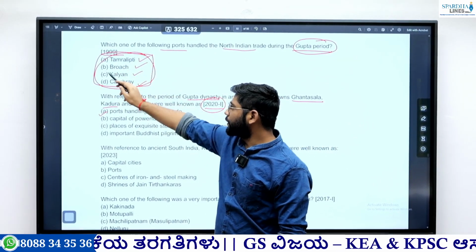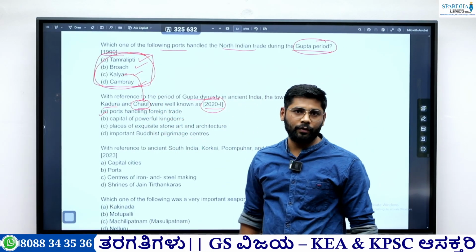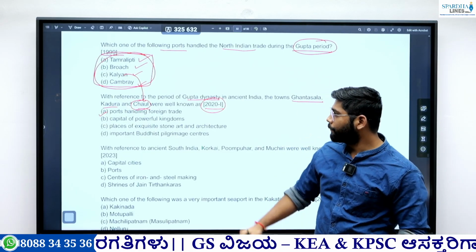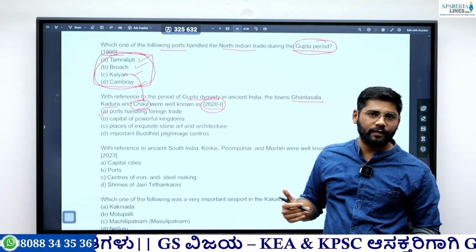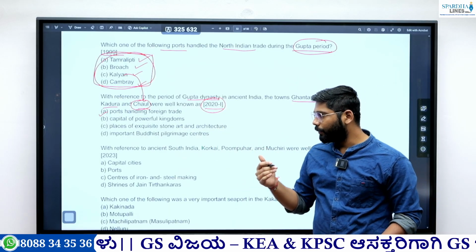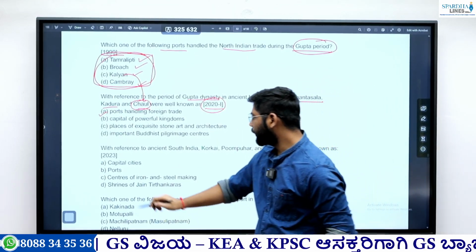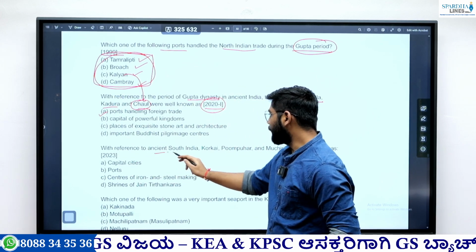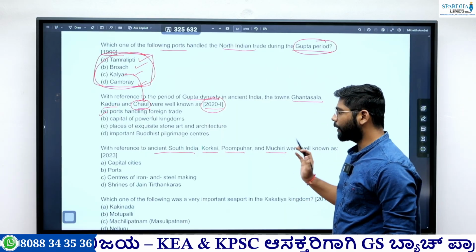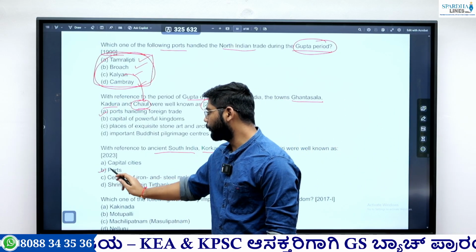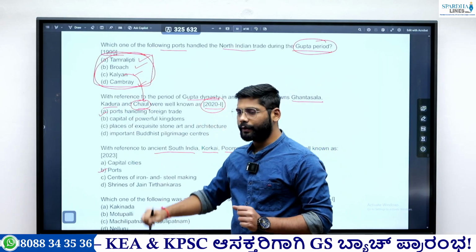This Kalyan is closely located near the Chaul port. So go through previous year questions, and you will understand how UPSC frames the questions, and you can make UPSC more predictable through these questions. Again, in 2023 they asked a question on ancient South India: Korkai, Pumpuhar and Muchiri were known for what. Everybody knows the answer: these were ports. So what is the theme they are asking? In 2020 they asked, in 2023 they asked.